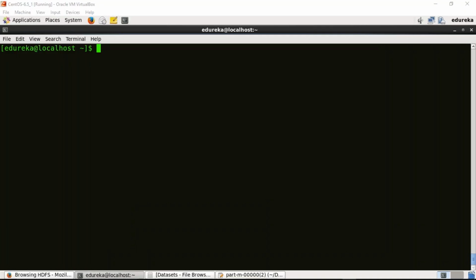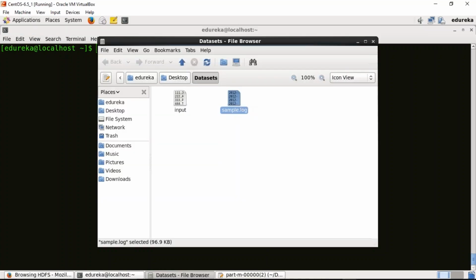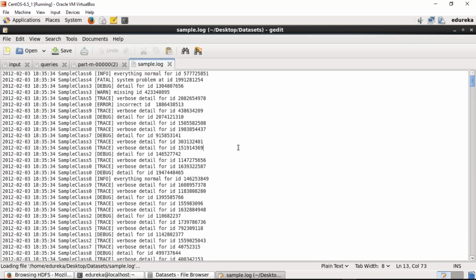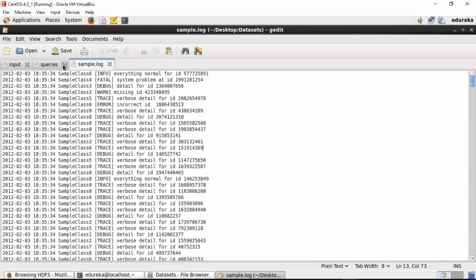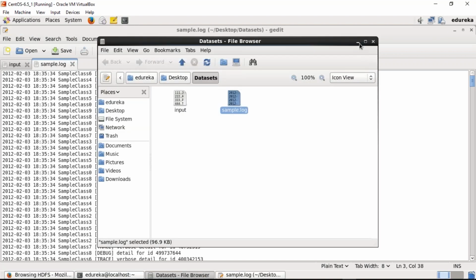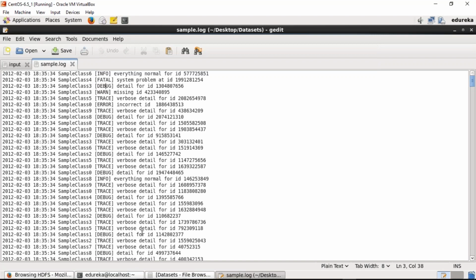Guys, first of all, let me show you the sample log file that we have. So as you can see, this is the log file. These are the events that we are concerned about. This is what we want to extract as well as the count of these events. So info, fatal, debug, warn, trace, errors, and so on. Let's get back to the terminal now.